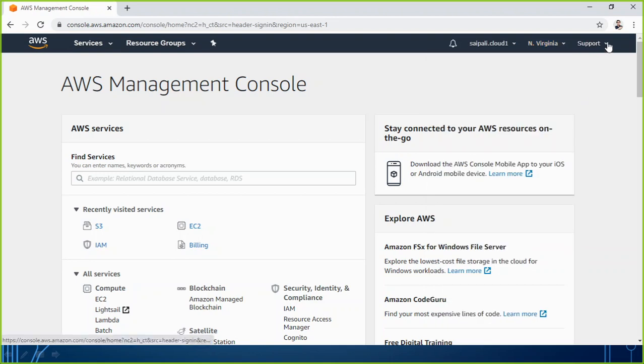Then the last option we have here is related to support. You have the option of support center, expert help, forums, documentation, training, and other resources like that.